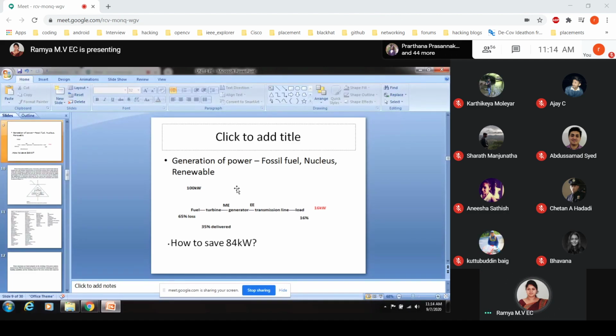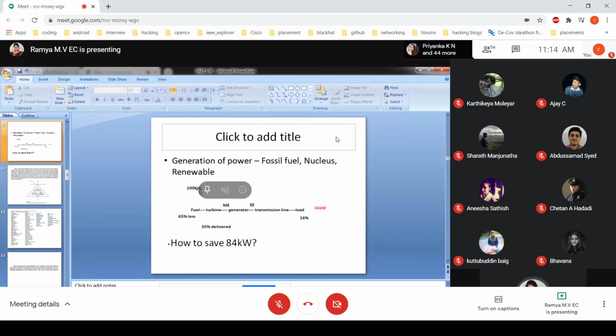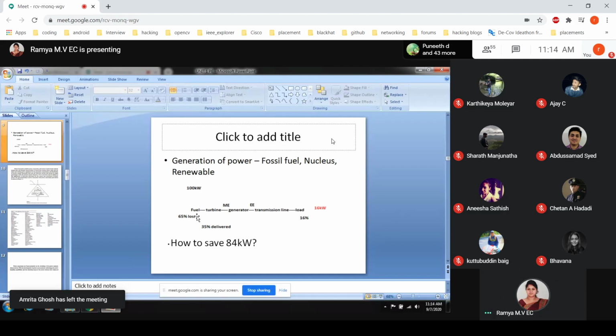Consider that I am supposed to generate 100 kilowatt. So I basically need fuel, fossil fuel, which will be given to the turbine.